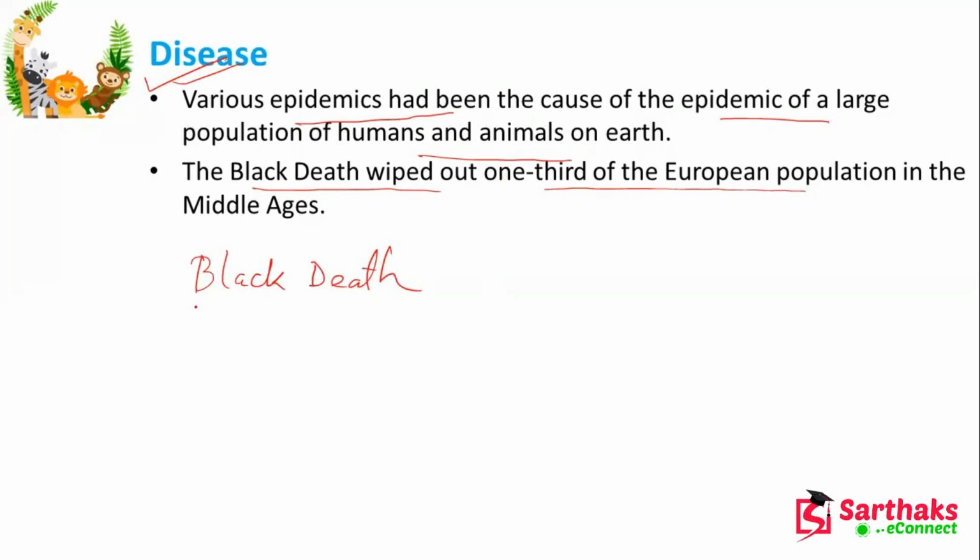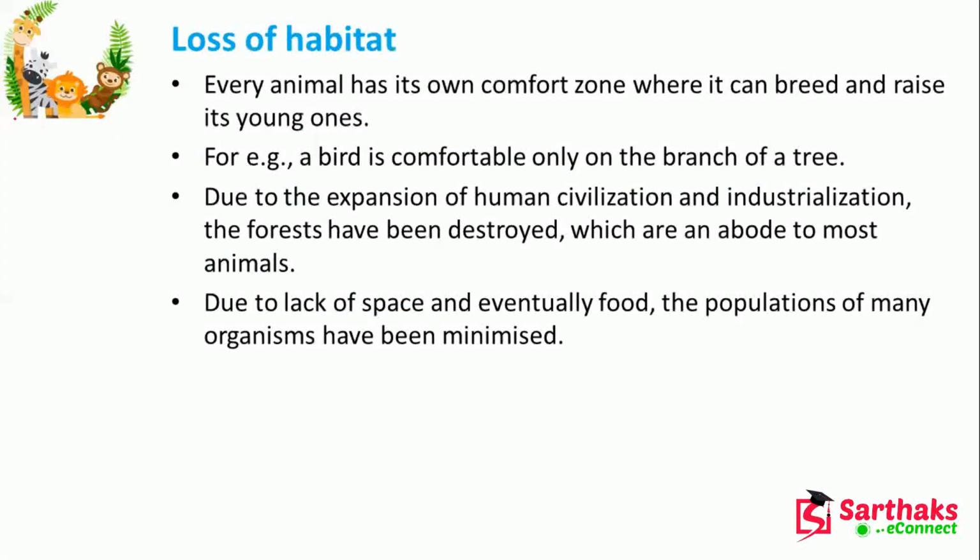Now, if we count the total deaths due to COVID-19 also, we can see that we have a huge number of deaths. Till now, there are so many COVID-19 affected people, and it is not wiped out, but the Black Death has been wiped out. How many people? One third of the European population. Can you imagine? One third of the European population already died in the Middle Ages due to the Black Death. Okay. Now, loss of habitat.